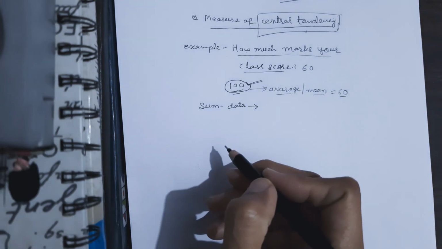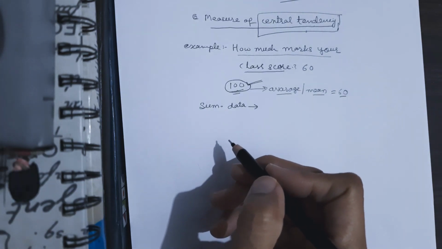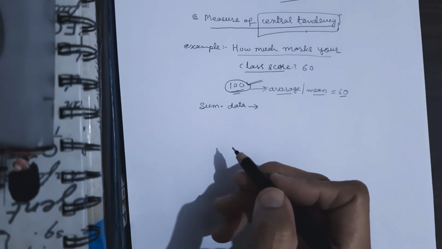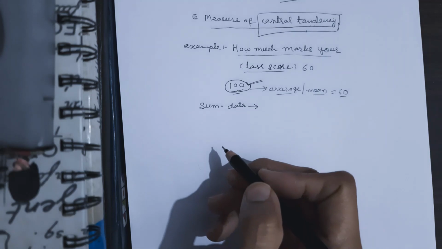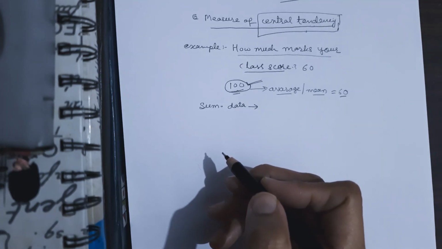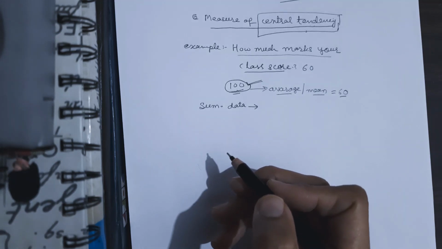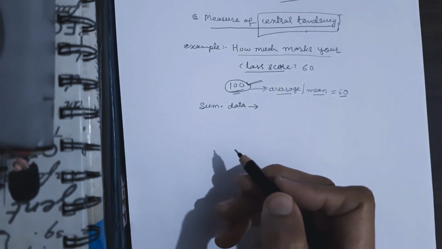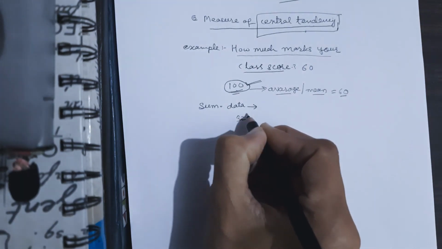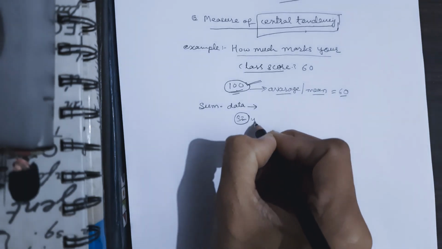Similarly, if someone asks me what is the age of India, India has millions of people. So in this case also, we will calculate the central tendency or mean age, and then we say that the average age of India is 32 years.